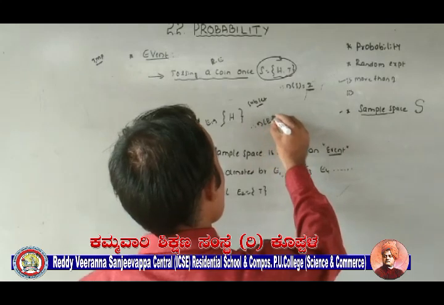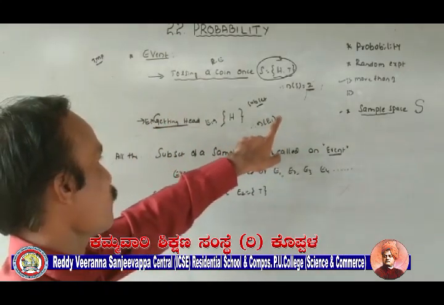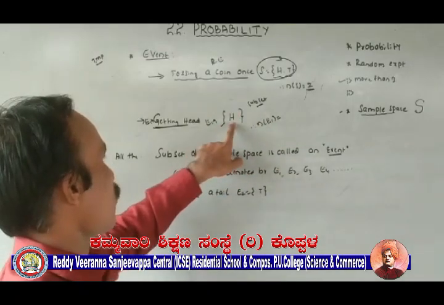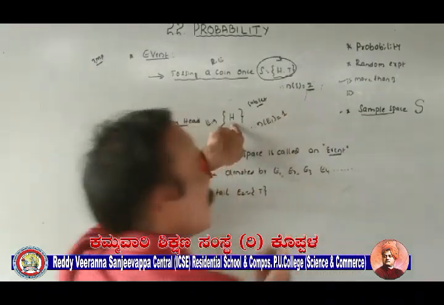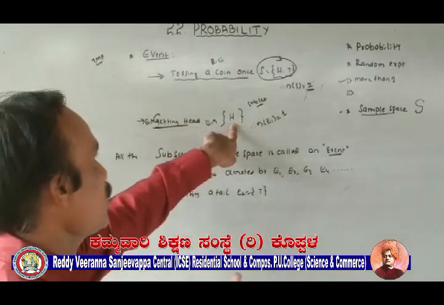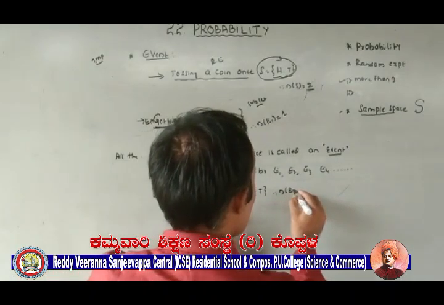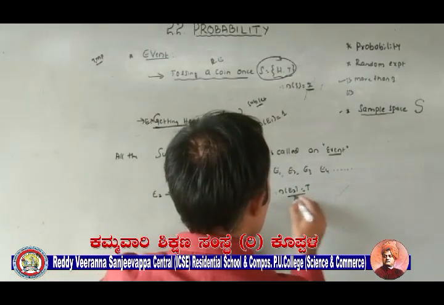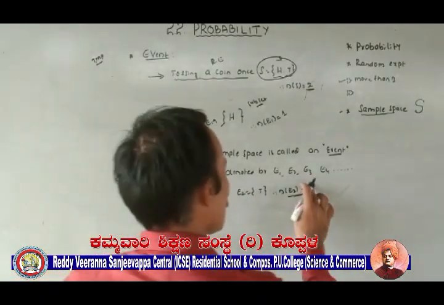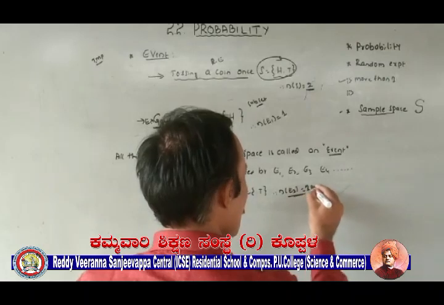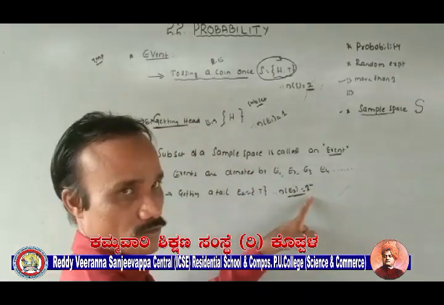What is the value of n of E1? I told you n of E1 means the total number of elements present in the set E1. How many elements are there? Only one. Getting head, only one. Other than this, you don't have any option. Here, what is the value of n of E2? Total number of elements present in the set E2. Only one. That is T. So n of E2 is 1.